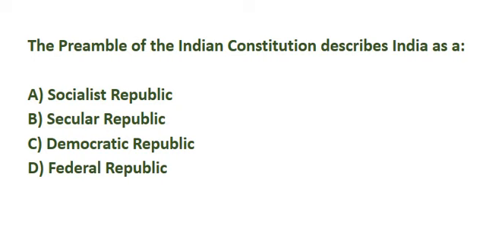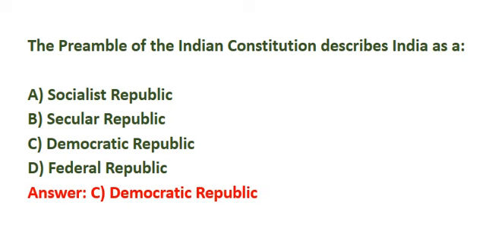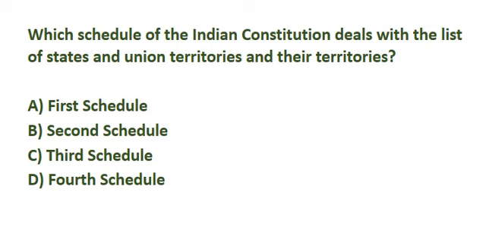The preamble of the Indian Constitution describes India as a. Correct answer is option C, democratic republic. Which schedule of the Indian Constitution deals with the list of states and union territories and their territories? Correct answer is option A, first schedule.